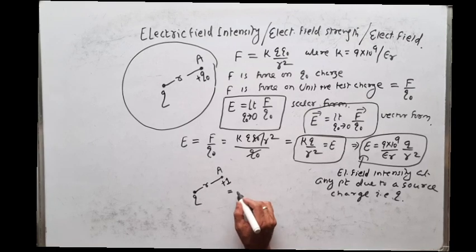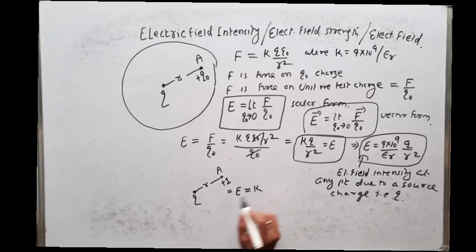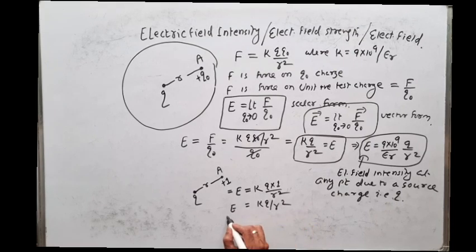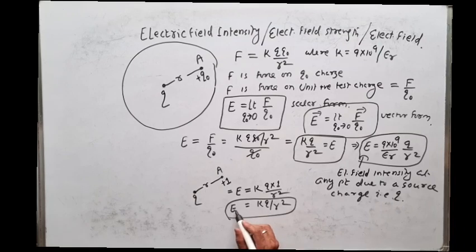According to Coulomb's law, the force for unit charge, which is equal to electric field intensity, is equal to K Q1 Q2, that is Q the source charge and the unit positive test charge 1, divided by r square. So that is K Q by r square, the electric field intensity at any point due to a source charge Q. Now this electric field intensity is in which form? Scalar form. If I write it in vector form, E vector is equal to K Q by r square into a unit vector, that is r cap.